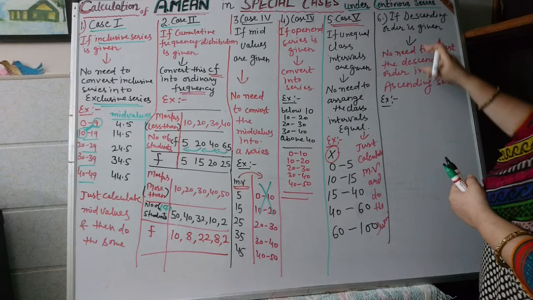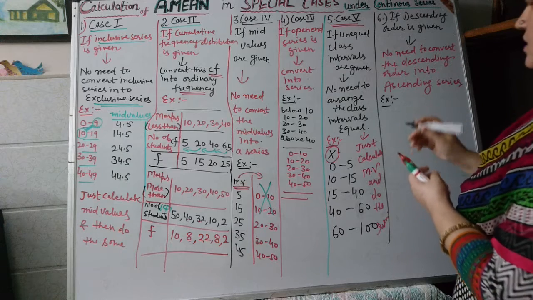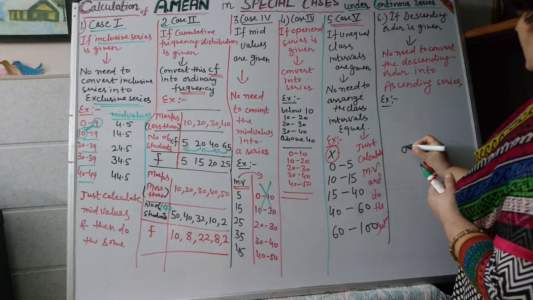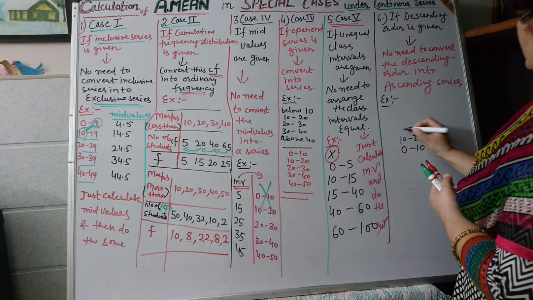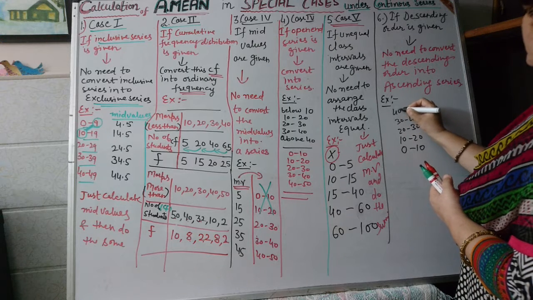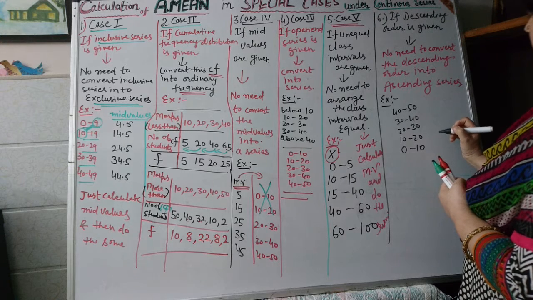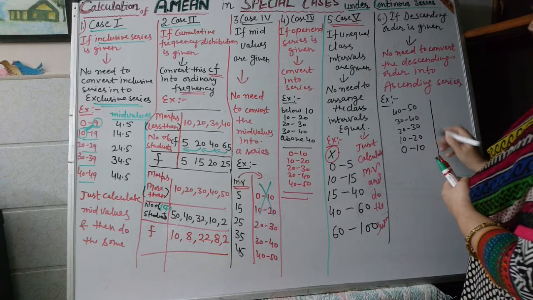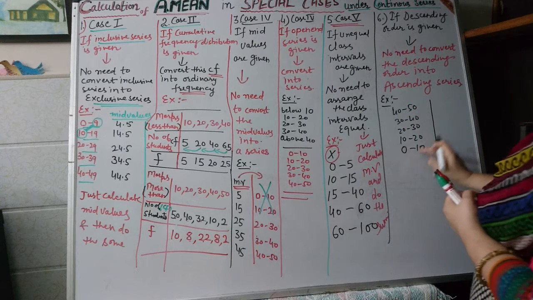And now, if descending order is given, suppose the series is given in this order: 40 to 50, 30 to 40, 20 to 30, 10 to 20, 0 to 10.